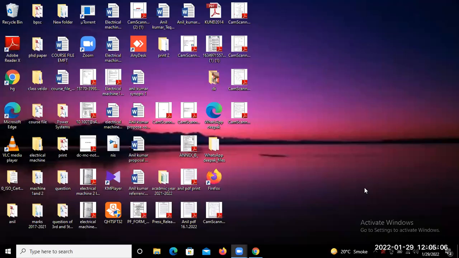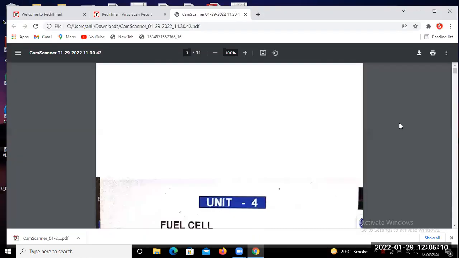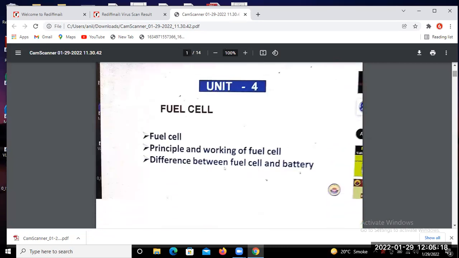Okay. So just first share the screen, and then we will continue class. So in the previous class, we discussed their composition, classification of fuel cell. What are the classification? We just discussed in the previous class fuel and oxidant combination, electrolytes, temperature, application.